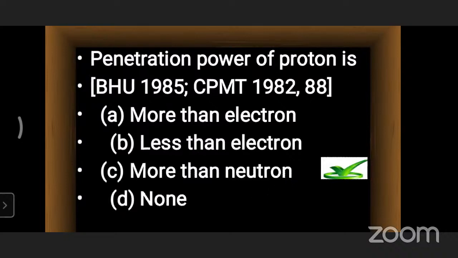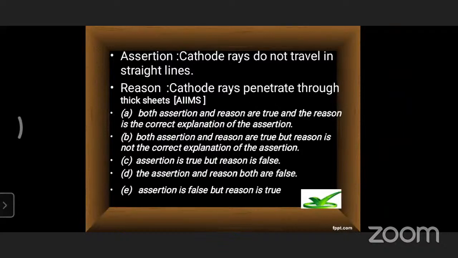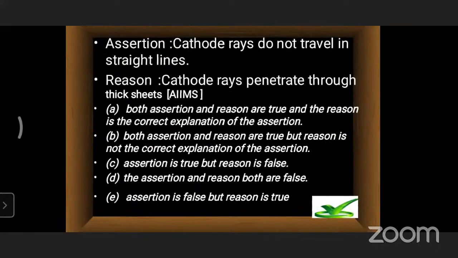Okay, after that. This is one of the different models we know already. One is assertion and another one is reason. The assertion he has given in the question is: cathode rays do not travel in straight lines. Let us remember, children, the cathode ray tube experiment, CRT. Everybody knows that, I think, because we completed it in the first year. CRT, X-ray tube experiment, cathode ray tube experiment. If we look at it, what is he asking? Cathode rays do not travel in straight lines.